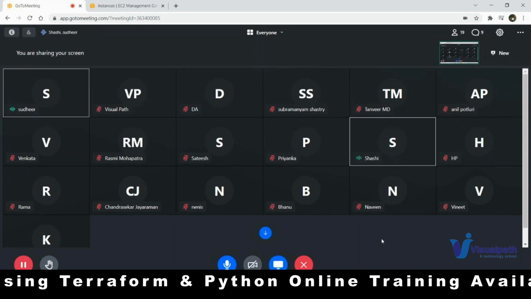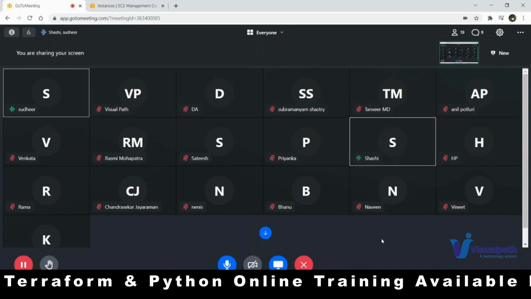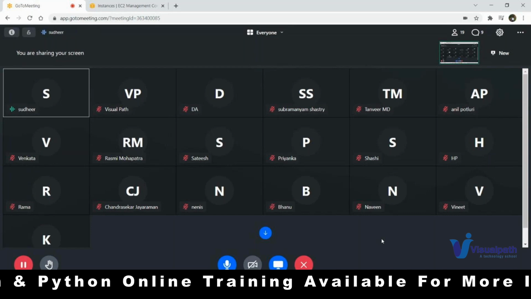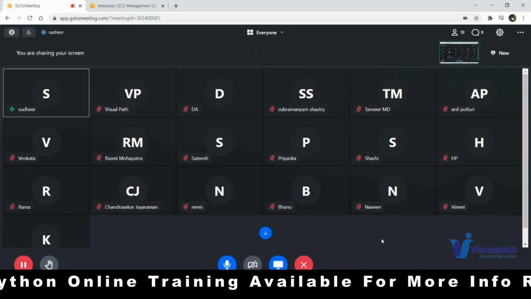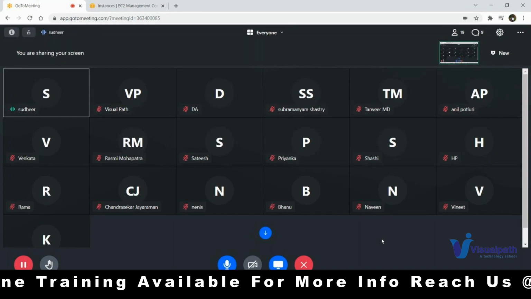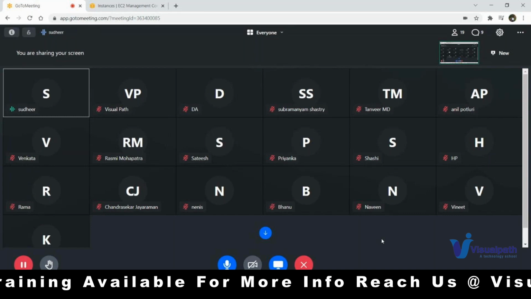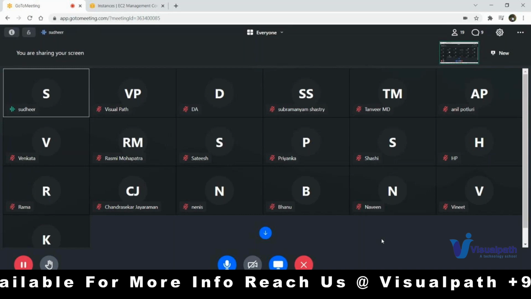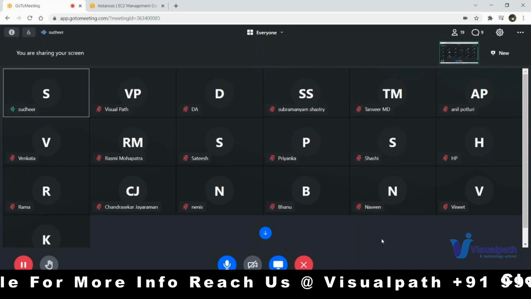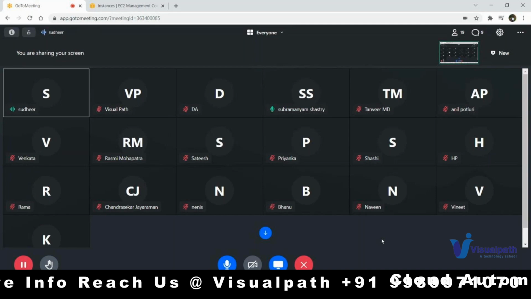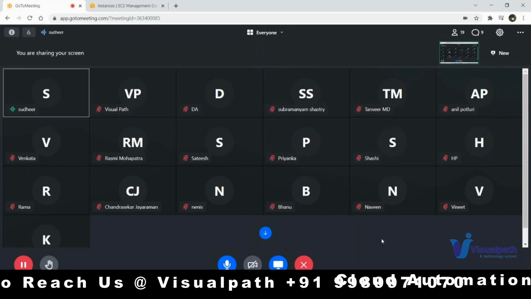You have to write your configuration file. Configuration files will never be handled through Terraform commands. Import is for instances that have been created manually from your end, where now I don't want to delete them, but I want to manage them through Terraform. Then we have to use Terraform import. I'll tell you how to use it. Yes, it is possible, but it is partial. It is not full-fledged.